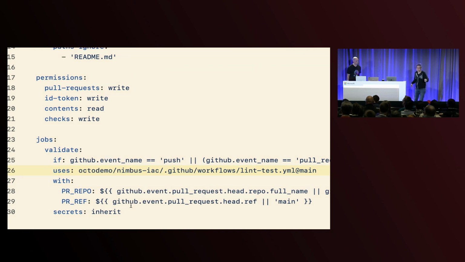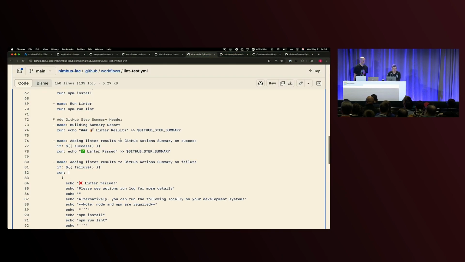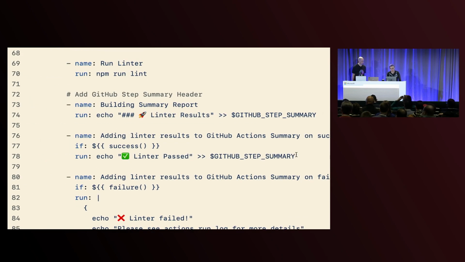So the front end will use the same one, the back end will use the same one, and then I can tie this in to something called job summaries. So let me go back over to here. What you kind of saw from the conditional statements for adding linter results, if it's successful, if it's failed, I'm outputting this to something called GitHub step summary. So now I'm also adding standardization across my organization, across my projects, and I'm making sure that any project that's using this reusable workflow from that golden repo is now going to get the same reporting. I'm going to get the same output as far as a job summary from code coverage, from linting results. I'm able to have that standardization and set of processes across the board. That's one thing that's really powerful.